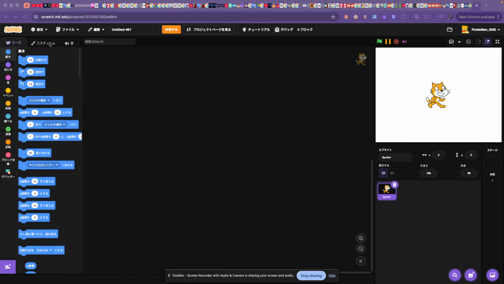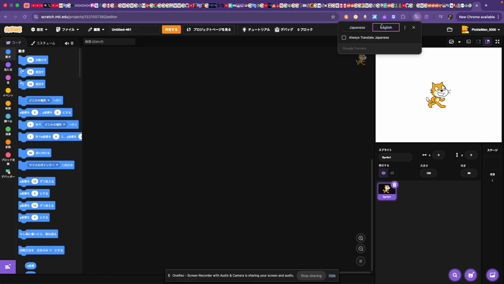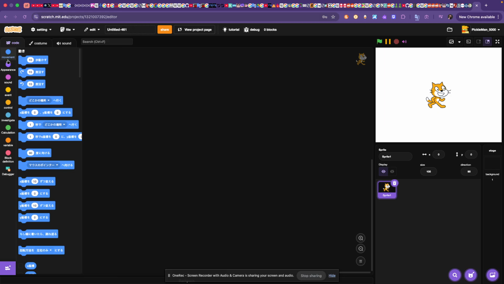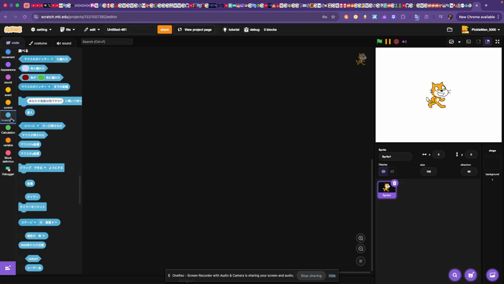This is Scratch, but I've changed the language to kanji. Now I'm gonna Google Translate it into English. Let's see what that does. Movement, appearance, sound, event, control, investigate, calculation, variable, block definition, investigate. Most of those are normal except for investigate.